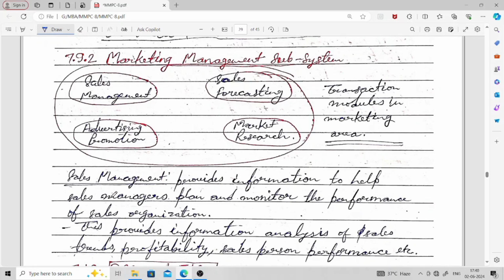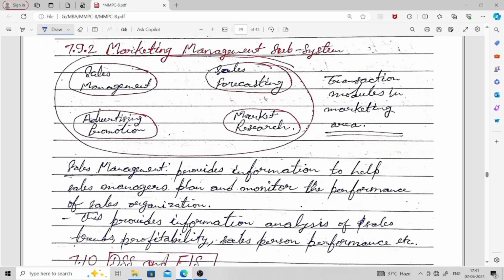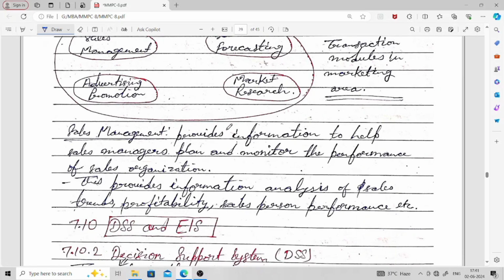Sales management provides information to help sales managers plan and monitor the performance of the sales organization. This provides information such as analysis of sales trends, profitability, salesperson performance, etc. So these kinds of information we generally get from this.